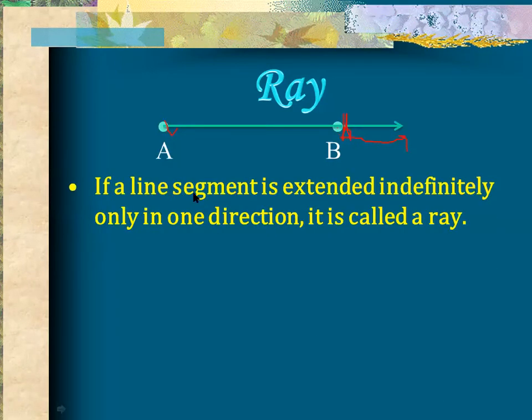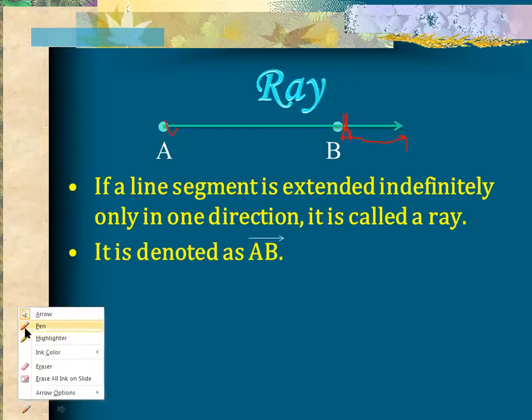If a line segment is extended indefinitely in only one direction, it is called a ray. This arrowhead indicates that it is extending only towards the right side. So that's why it is called a ray. It is denoted as AB with an arrowhead. Now look here, how will you place the arrowhead?